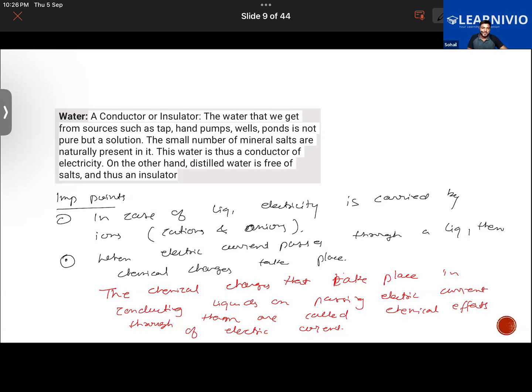So, Aisha, in order to make distilled water conduct electricity, what should I do? Distilled water is a bad conductor of electricity, but in order to make it a good conductor, what should I do? Distilled water is a non-conducting liquid. It does not conduct electricity. But to make it a conducting liquid, what should be done?